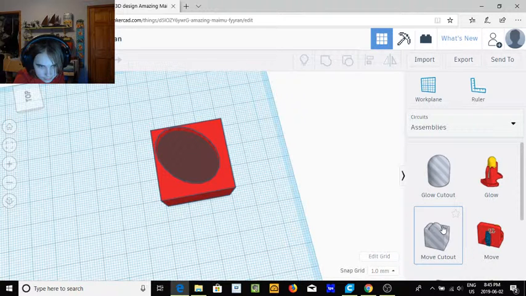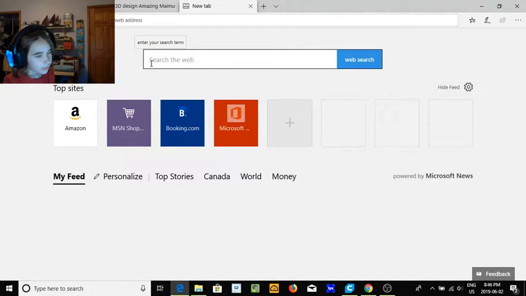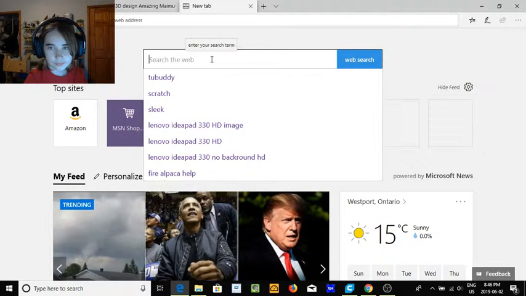And you can just search this up on your web browser. Look, so click plus. This is just on Explorer. So up here, Tinkercad. Enter. That's all it is.